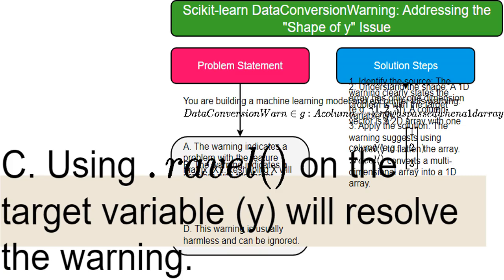This is wrong. Ignoring this warning is risky. It means there's a mismatch between your data and what the model expects. This could lead to incorrect model training or predictions. It's important to resolve this kind of warning.